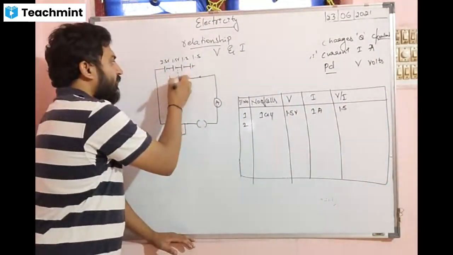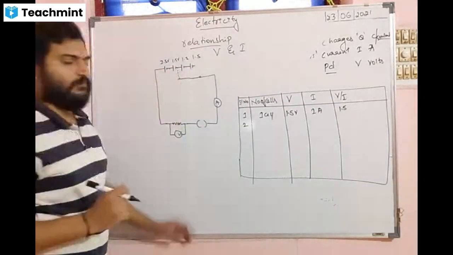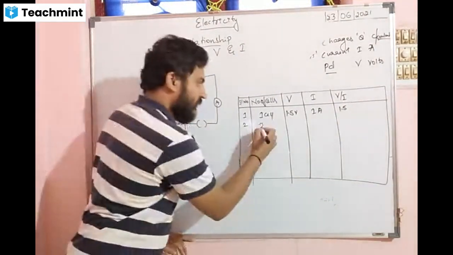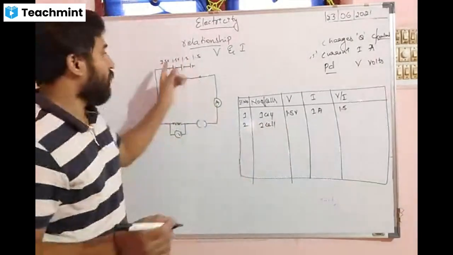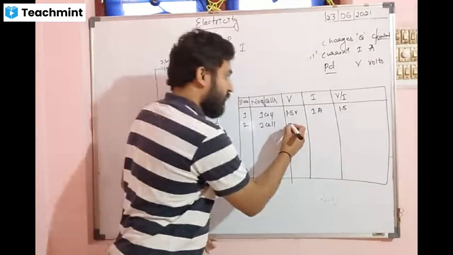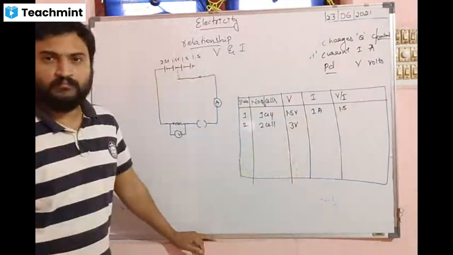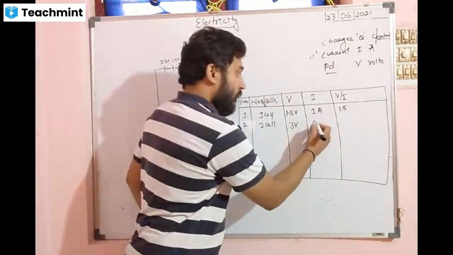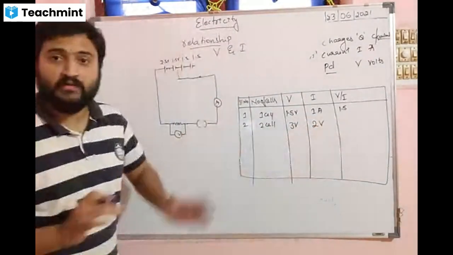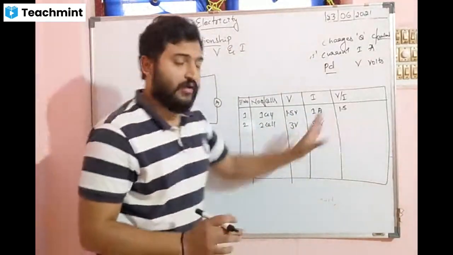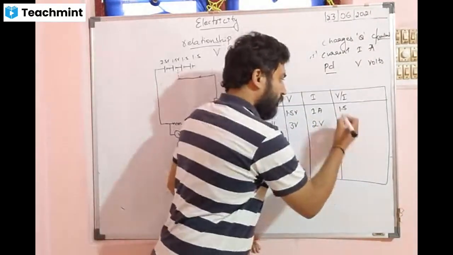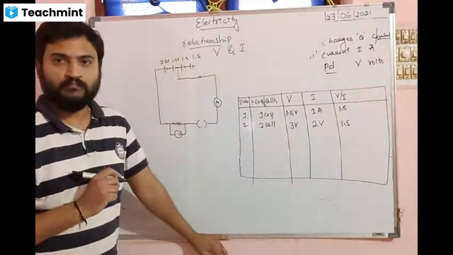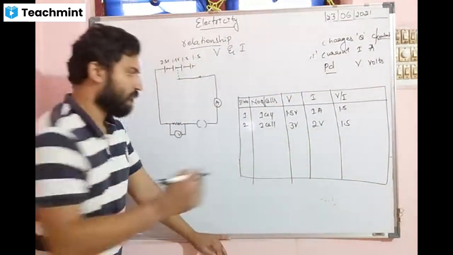Let us see the second case. Now how many cells are connected? Two cells are connected. When I connect two cells, 1.5 plus 1.5 gives us 3 volts. And the current it is showing is 2 ampere. Now again you can divide it. Is it 1.5 only?